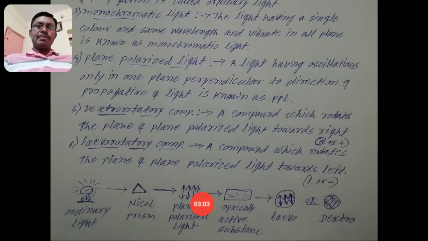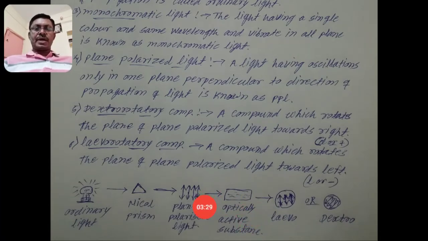When plane polarized light passes through a substance, a chemical or a molecule, the plane polarized light is rotated either towards the left or towards the right. That result is given only by optically active substances.